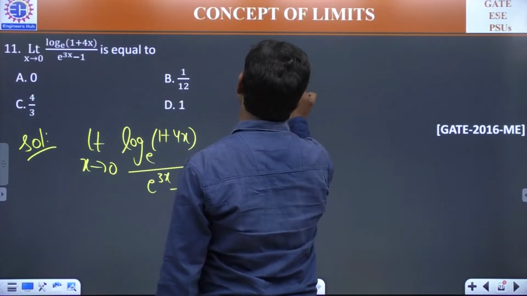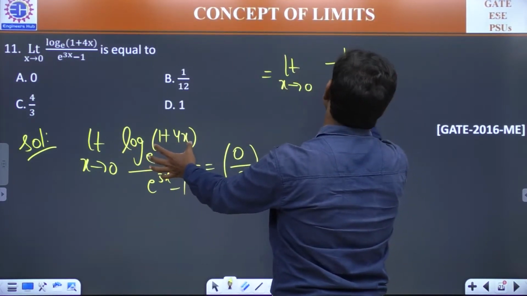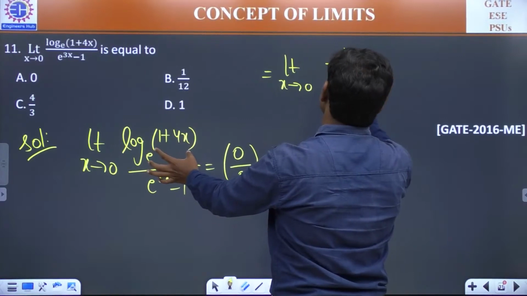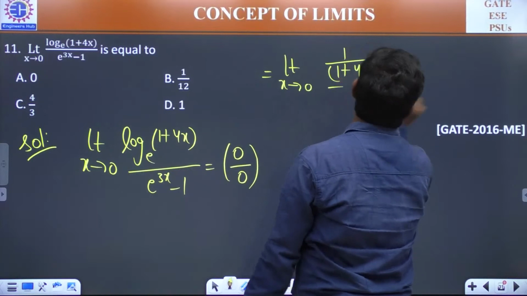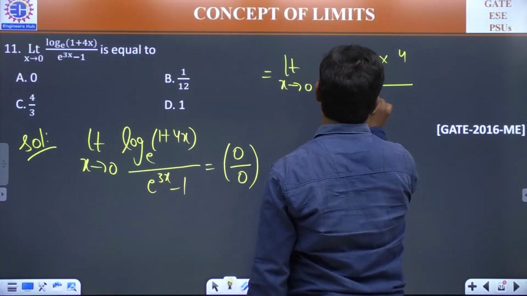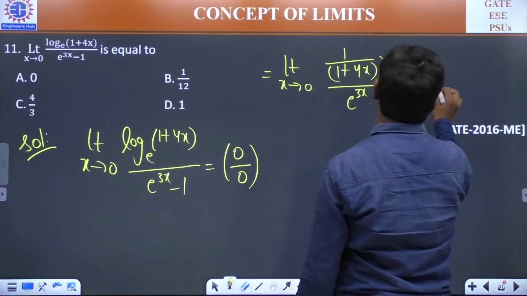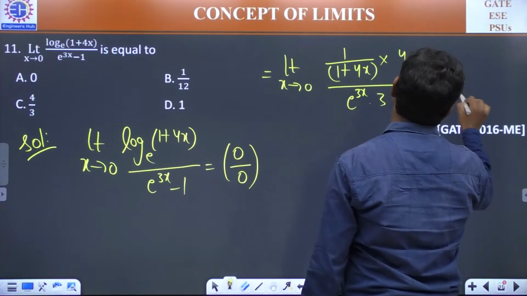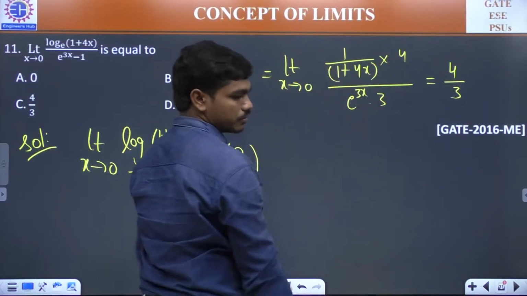Differentiation of log of something is 1 by that something into the inner derivative, which is 4, divided by differentiation of this. Differentiation of e power 3x is e power 3x into 3, and differentiation of 1 is 0. So this value is nothing but 4 by 3 if you substitute x is equal to 0 in this function.